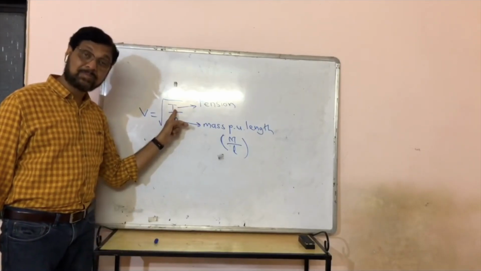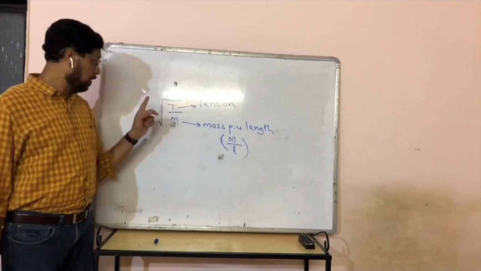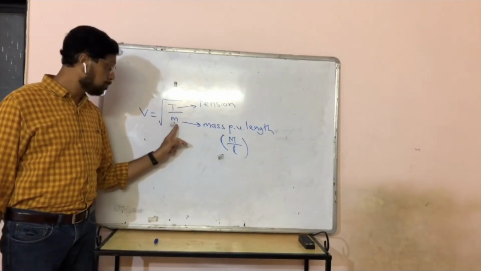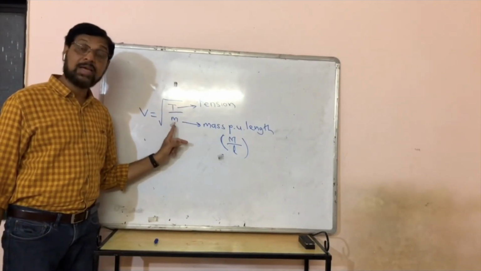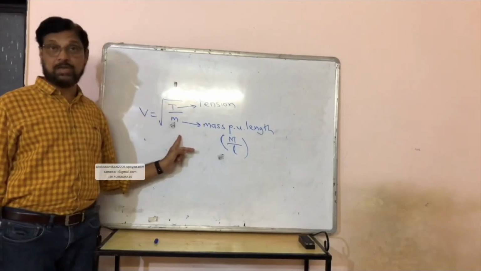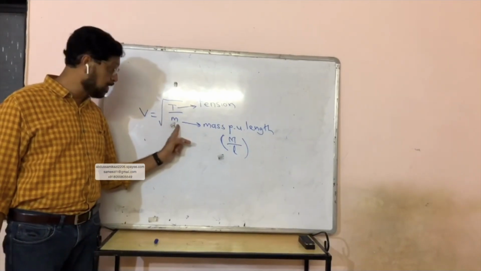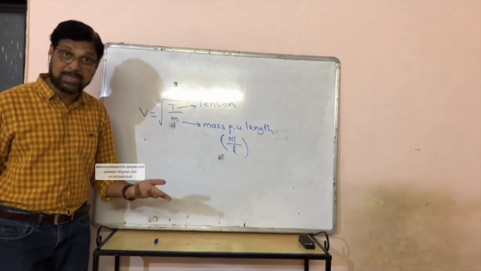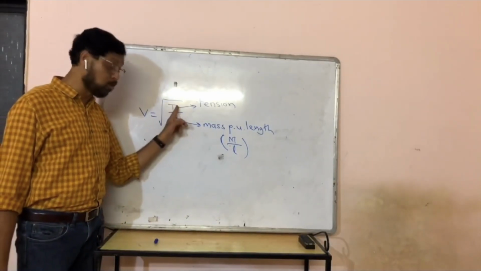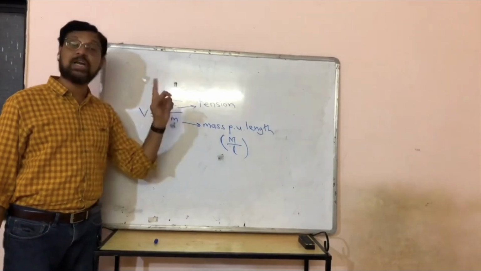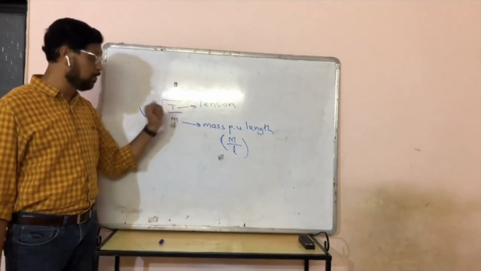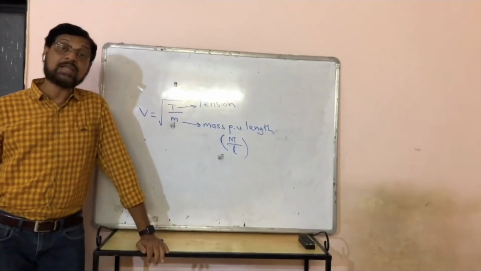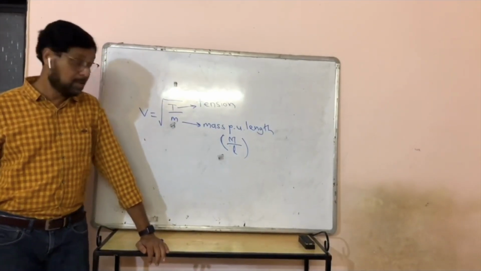Tension means the restoring force. The velocity depends upon the restoring force, and it depends upon the inertial property of the medium. Mass is the inertia of the medium. So v is equal to under root T by m. This is the velocity of a transverse wave on a string.